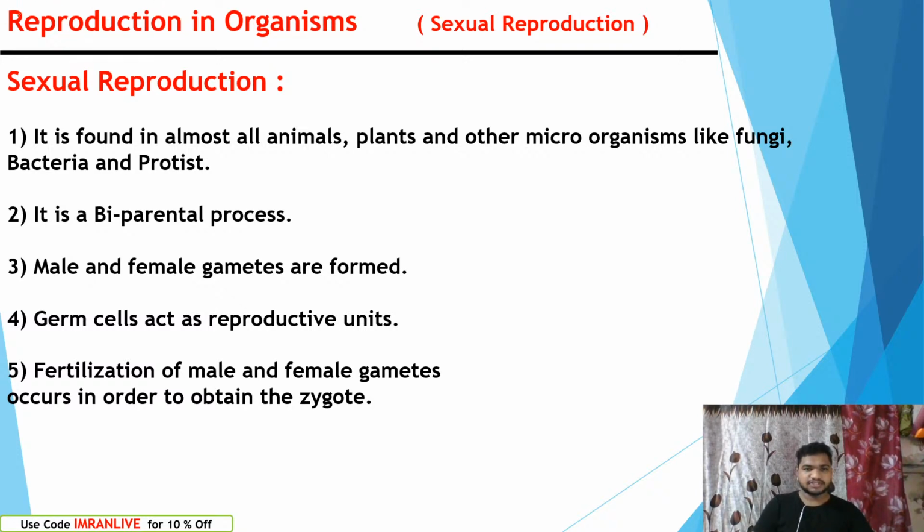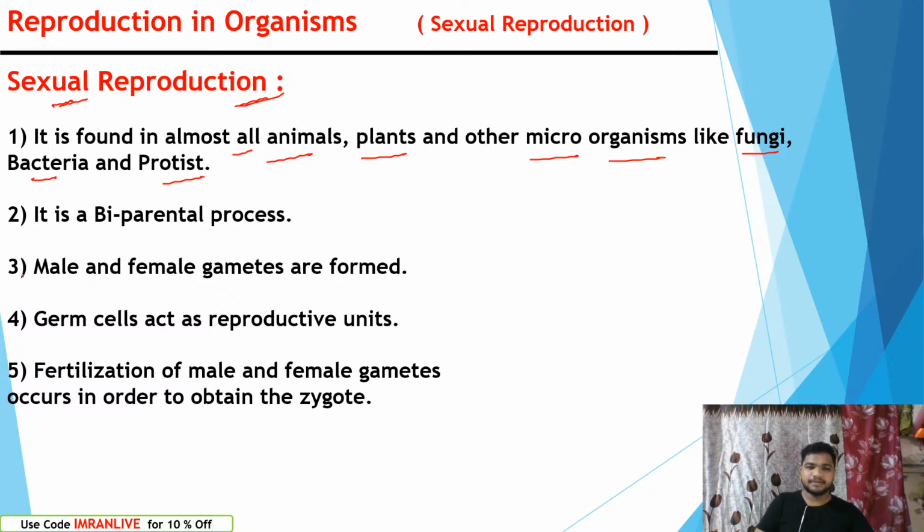Let's start our discussion about sexual reproduction. It is found in almost all animals, plants, and other microorganisms also, like fungi, like bacteria, like protists. So this is not only for animals, not only for flowering plants, this sexual method of reproduction we can also see in some microorganisms: fungi, bacteria, protists.